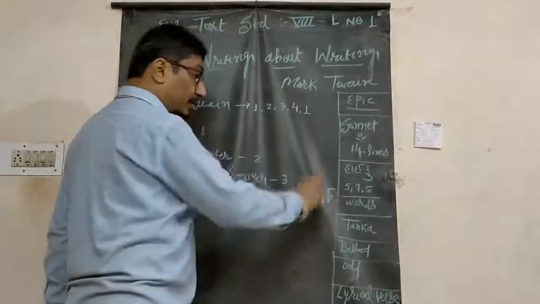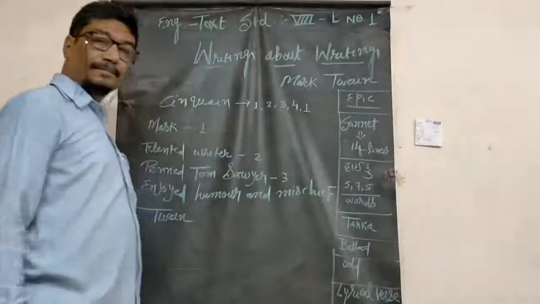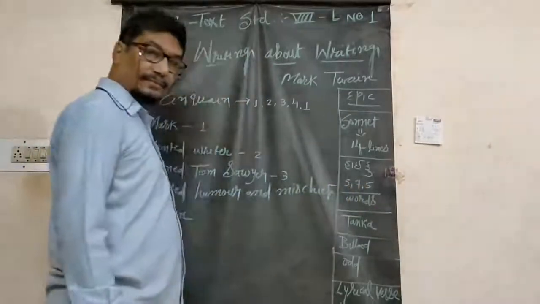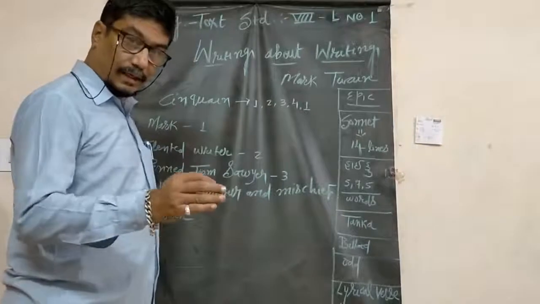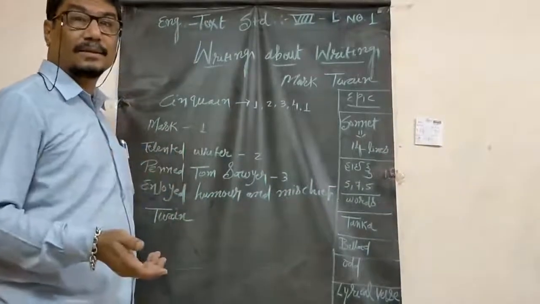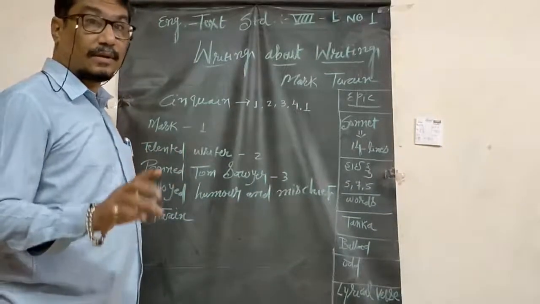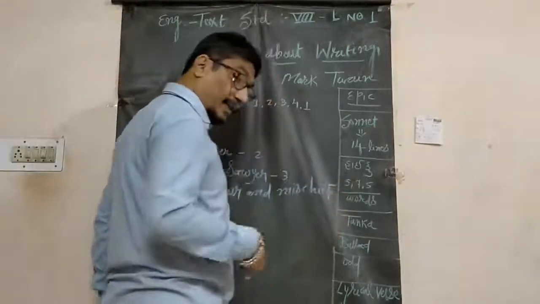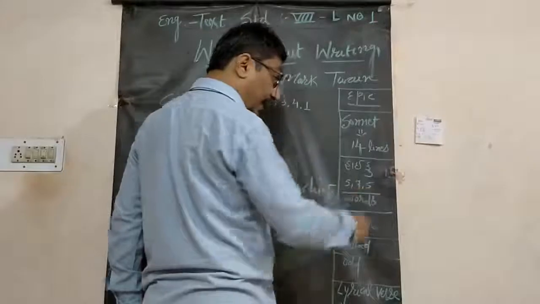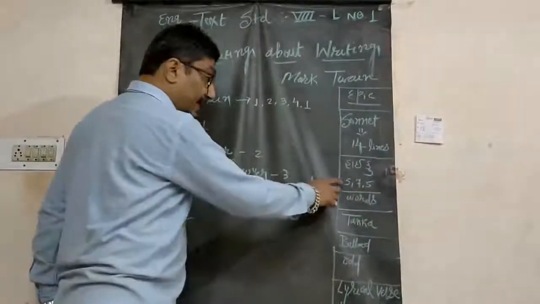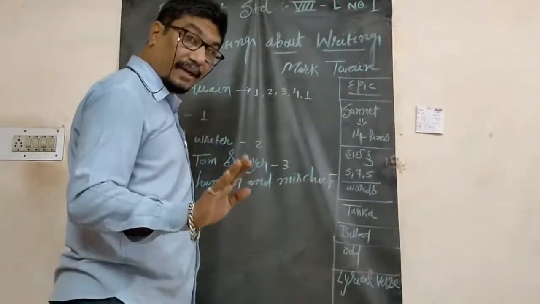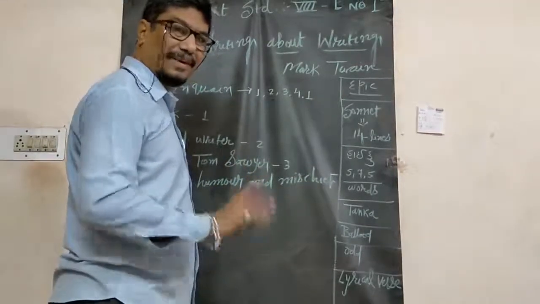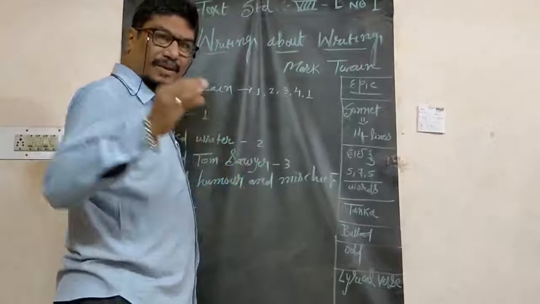Next to that one comes haiku. This is from Japan. Haiku is equal to 5-7-5. 5 syllables, not words, 7 syllables, 5 syllables. In that way, 17 only. 17, not words, alphabets in a poem. Short and sweet.